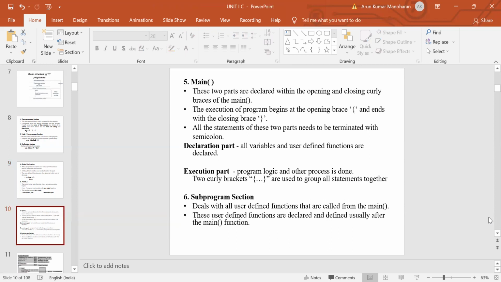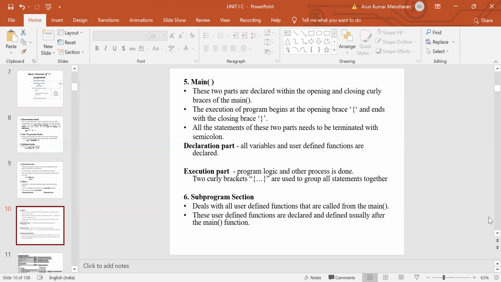These two parts are declared within the opening and closing curly braces. The execution begins at the open curly brace and ends with the closing curly brace. All the statements written between the open curly and the closed curly should be terminated with a semicolon. The open curly brace indicates the beginning of the execution of the program, and the closed curly brace indicates the termination.